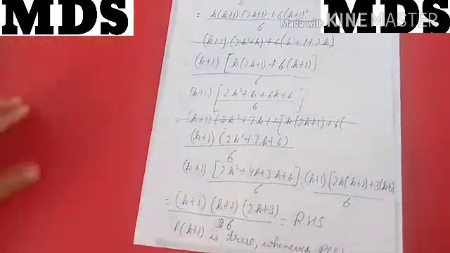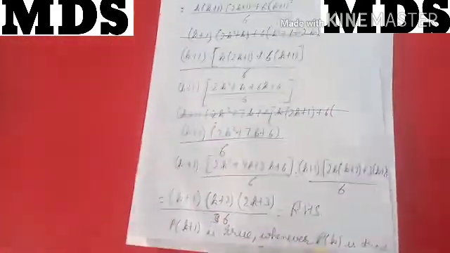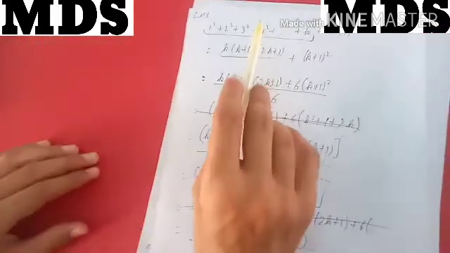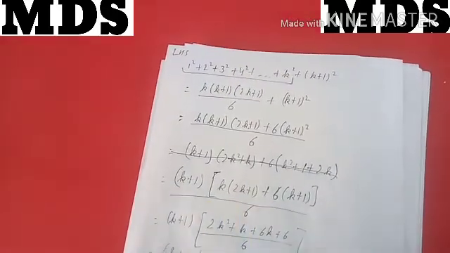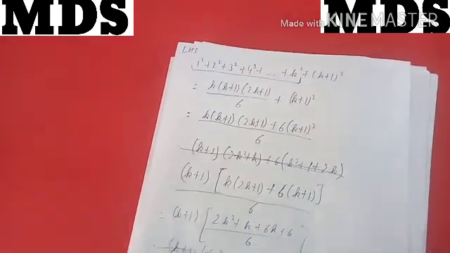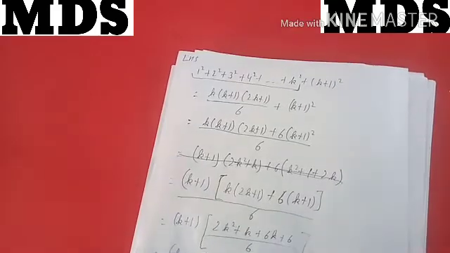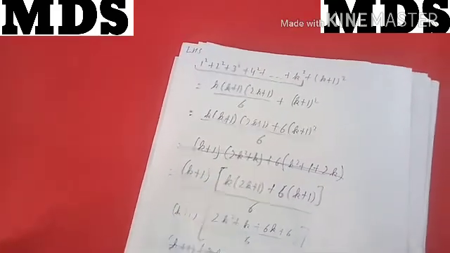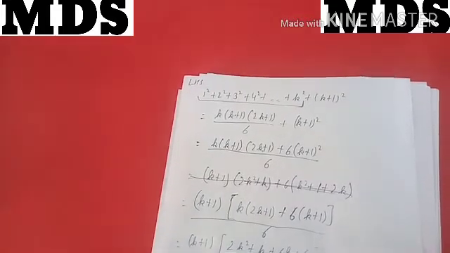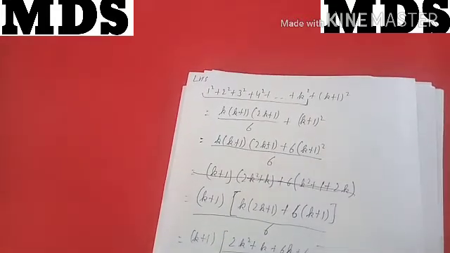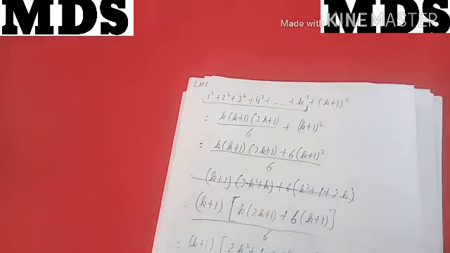Why are we writing this? Because we have put the value of P of k here, and on the basis of that we have proved P of k plus 1 as true. So that means if P of k is true, P of k plus 1 will also be true. And then we write, from PMI, the statement P of n is true for all natural numbers. And this is the question.